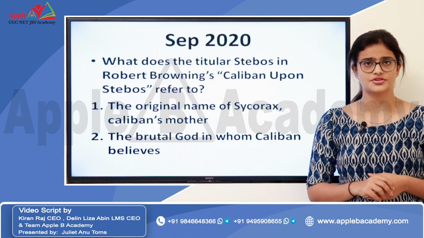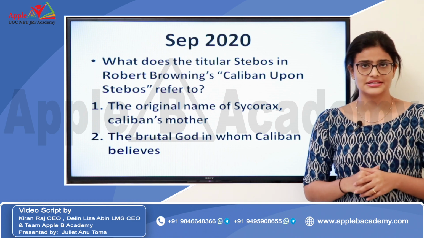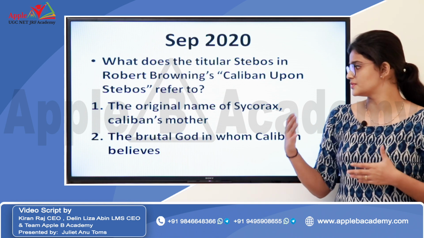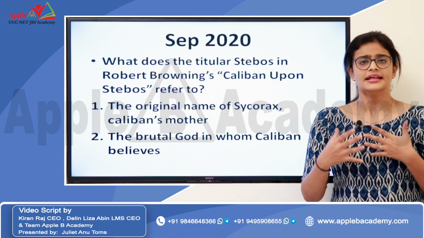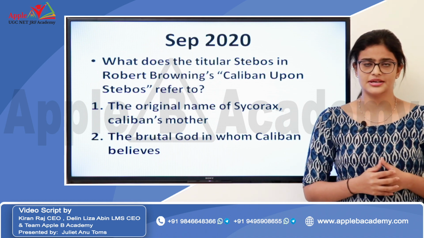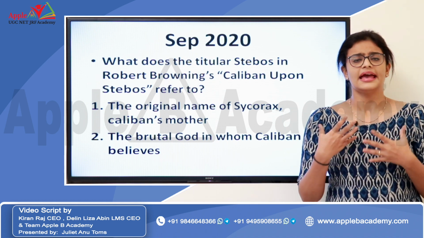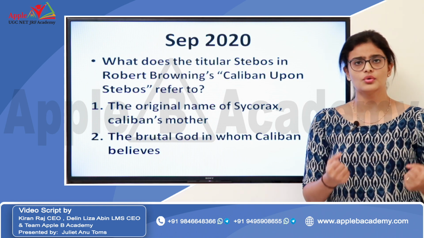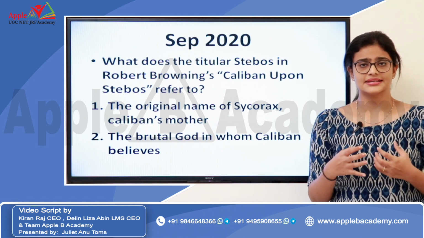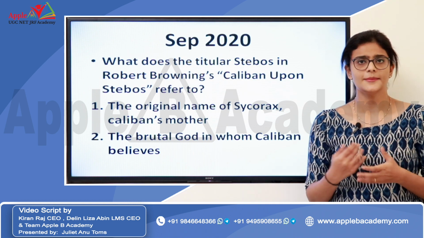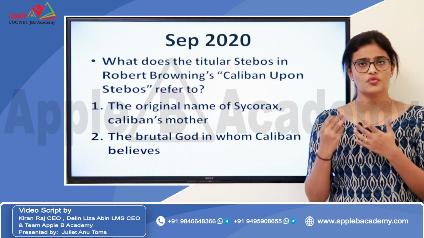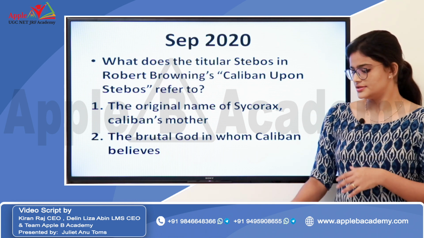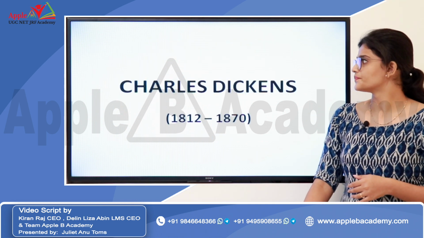Caliban is a character of William Shakespeare who appears in The Tempest, and Caliban and his mother Sycorax believe in this god called Setebos. Setebos is a very brutal, cruel, cold god, and as I said earlier, many critics claim that this is a representation of what we believe. God is actually the representation of what we put faith in. So that is the answer, option 2.